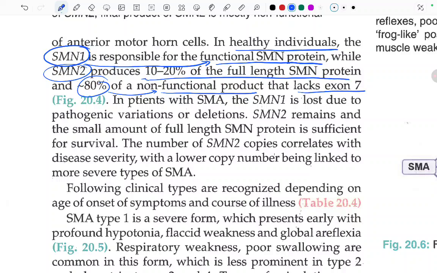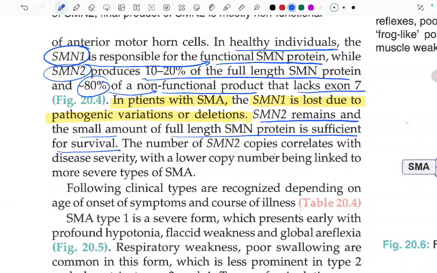But in patients with SMA, spinal muscular atrophy, we need to remember that SMN1 is lost due to pathogenic variation or deletion. SMN1 is lost, and SMN2 remains, and the small amount of full length protein is sufficient for survival. We saw it was producing 10 to 20% full length SMN.